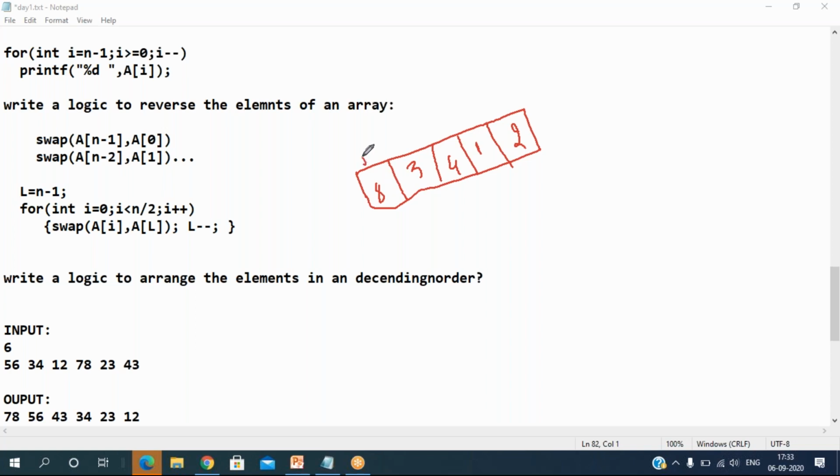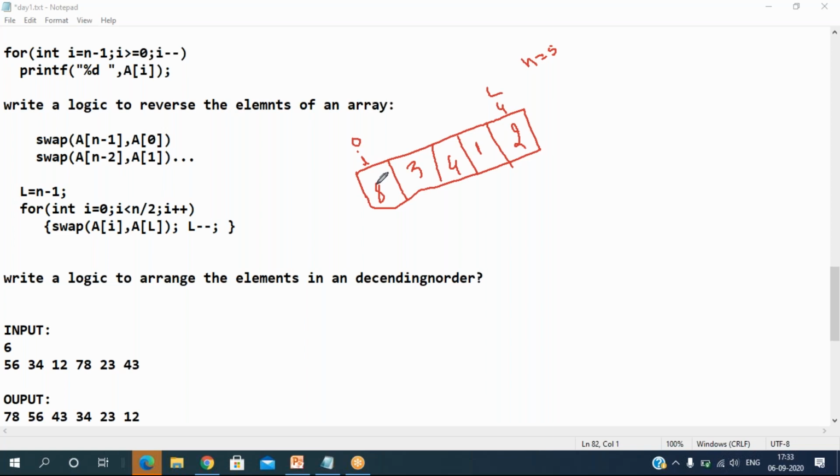First, the I value starts from 0 onwards. Then the L value starts at n minus 1. What is the n value? It is actually 5, right? So this value becomes 4. The L value starts here at 4.